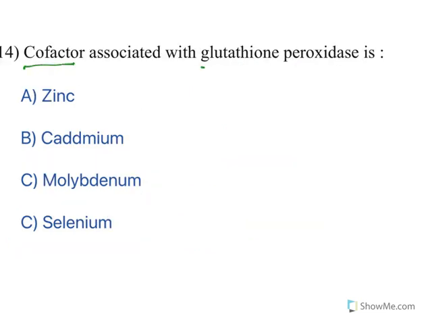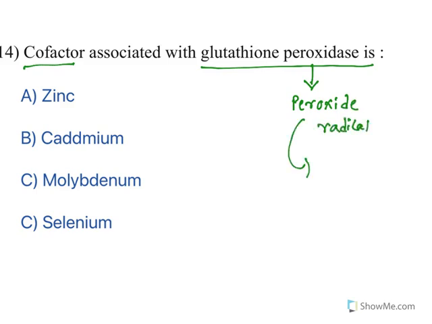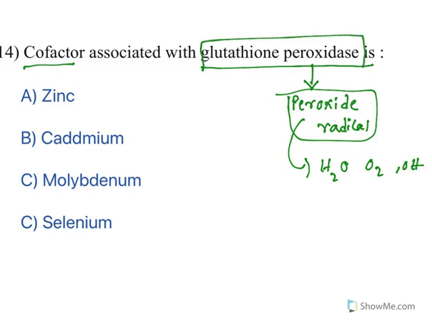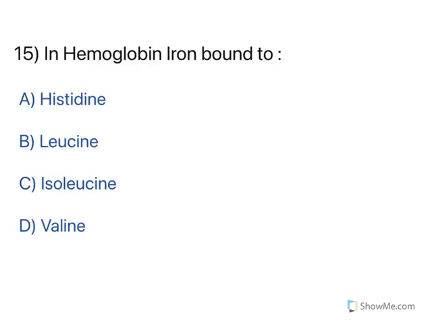Now, cofactor associated with glutathione peroxide is. See, glutathione peroxide is a very important enzyme which reduces the amounts of peroxide and radicals. So what it does is it converts all of them to water, oxygen and some kind of alcohols. So this is very essential for cell survival. But in order to perform its function, it needs a cofactor, and the cofactor is selenium. Selenium usually are inorganic ions which will help the enzyme function, are known as cofactors. For glutathione peroxide, it is selenium. Moving to the next one.